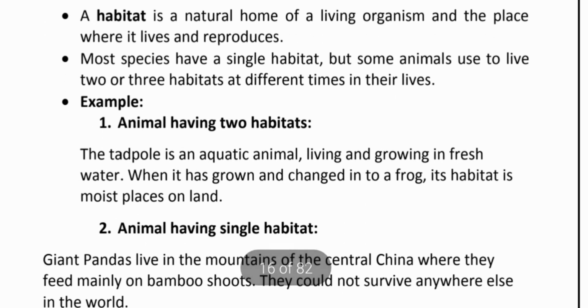Animals having 2 habitats, for example, the tadpole is an aquatic animal living and growing in fresh water. When it has grown, it changes to a frog. Basically, the tadpole is a stage of the life cycle of the frog. They have 3 stages: larva, tadpole, and frog. When it is in the tadpole stage, it lives in the water, and when it becomes mature, an adult, it comes out from the water and lives on the land. So it has 2 types of habitat: aquatic and land, terrestrial.